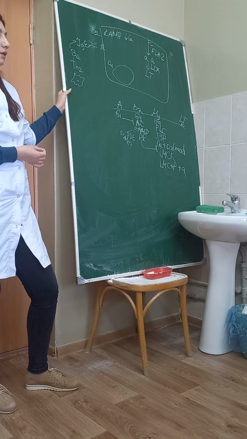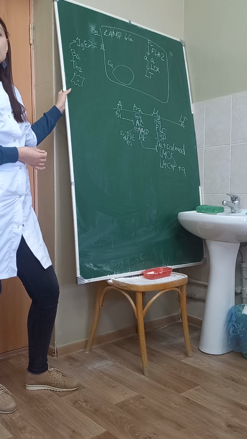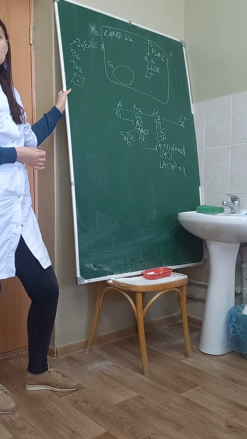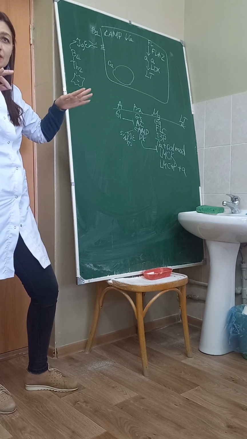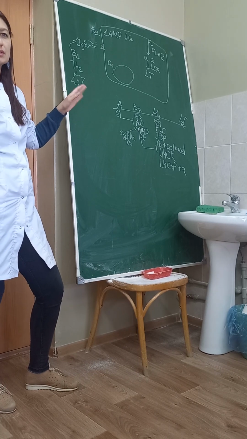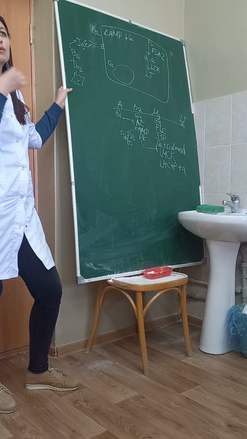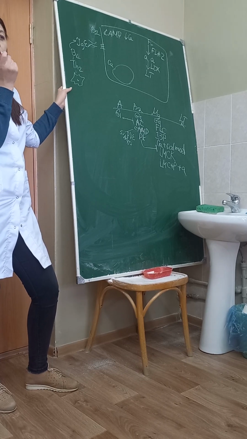Clear? What side effects of beta-2 agonists do you know? Tachycardia. Sometimes. And what? Tremors. And maybe some discomfort when inhaled.